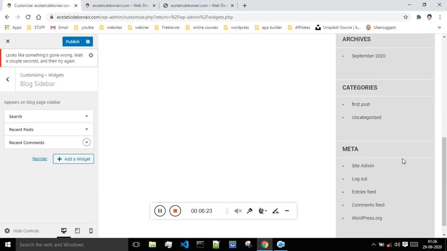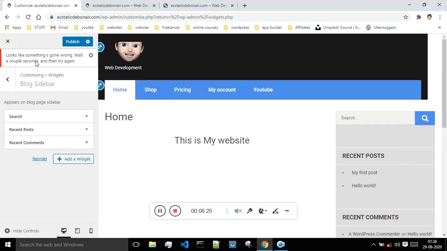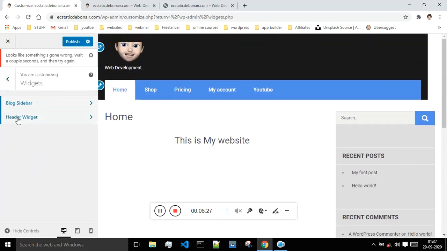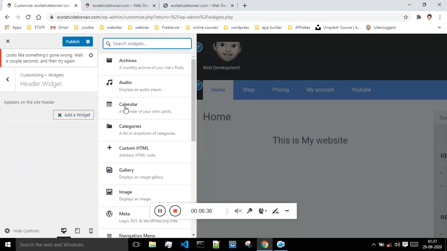Okay, what's the issue with this? Okay, let's just go back. And next is a header widget. So basically if you want to add something inside of your header, this is basically the header part, then you can do that. Let me just show you.